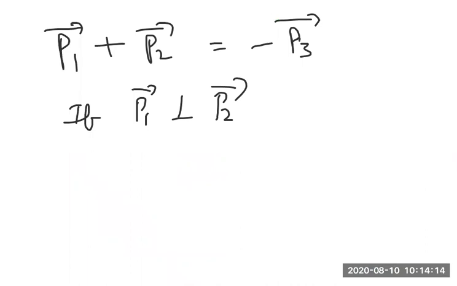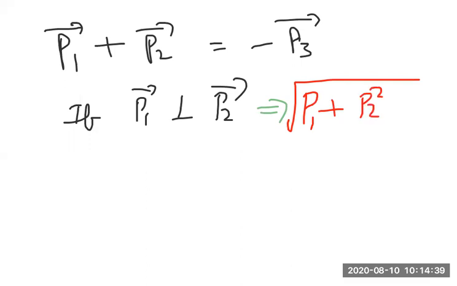So P1 bar perpendicular to P2 bar means the resultant of these two will be, what will be the resultant? Square root of P1 square plus P2 square is the resultant.